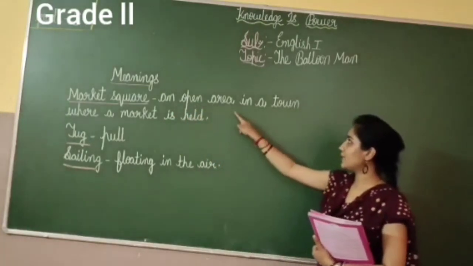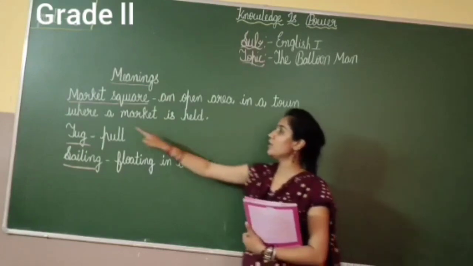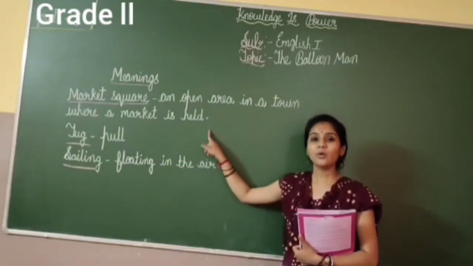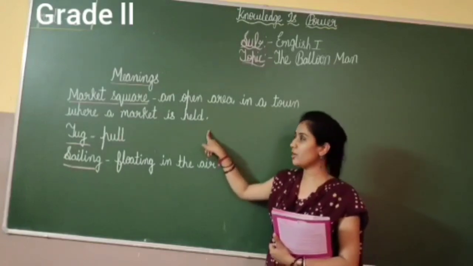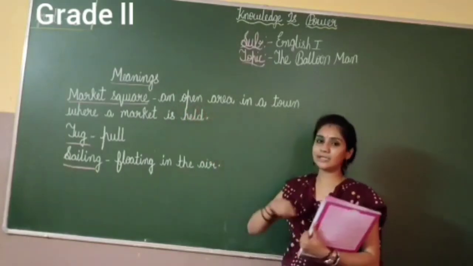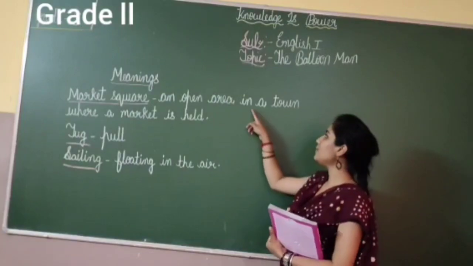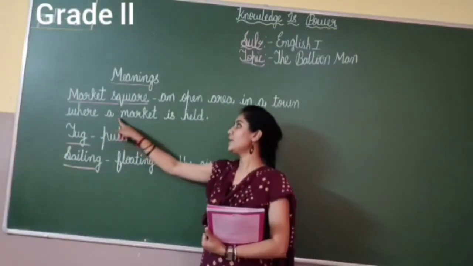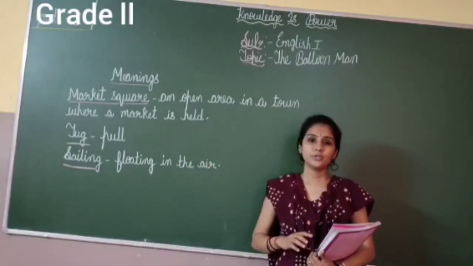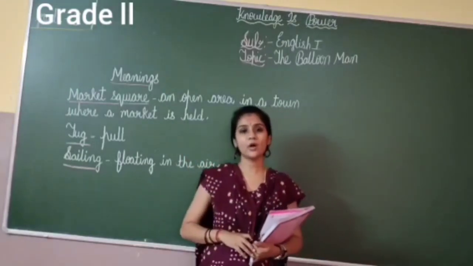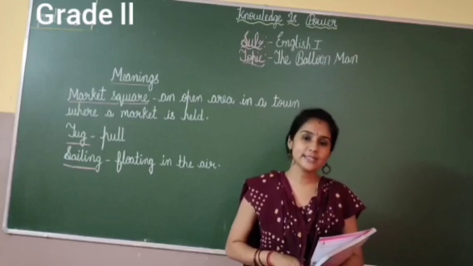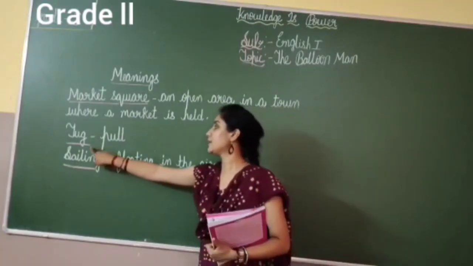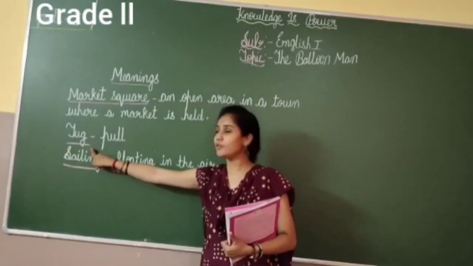An open area in a town where a market is held. You have seen the market, no children?